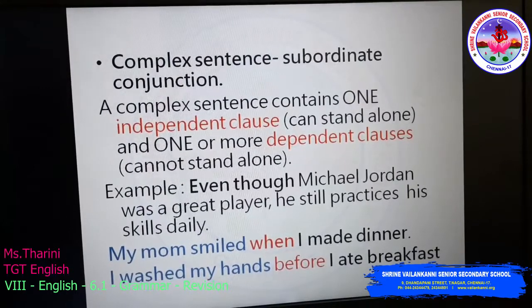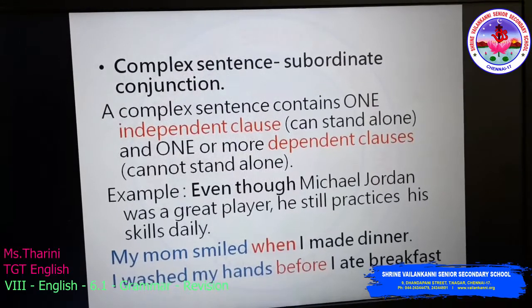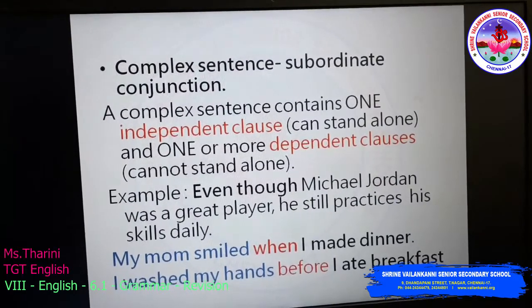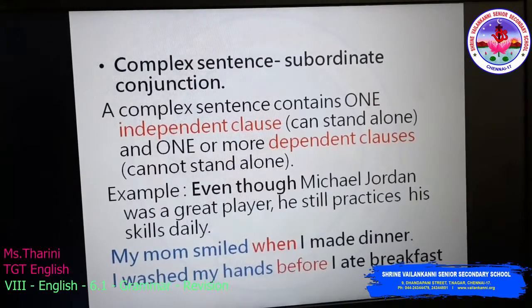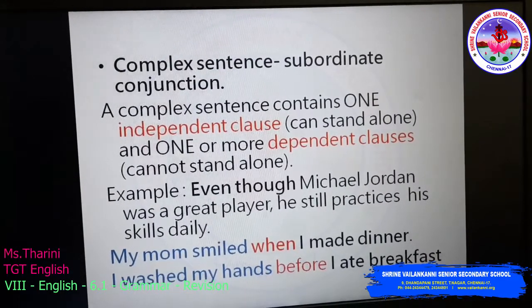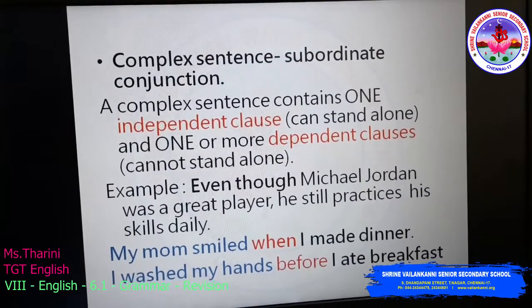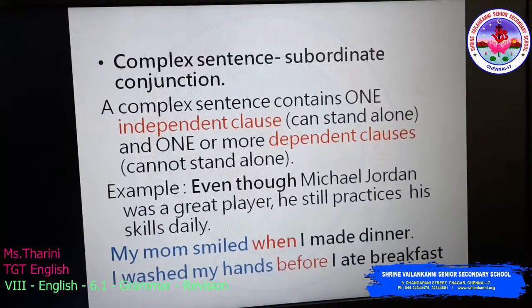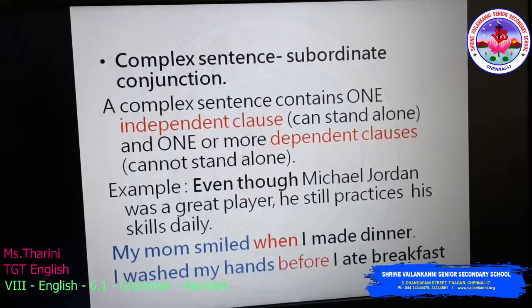You will write it as, even though Michael Jordan was a great player, comma, he still practices his skills daily.